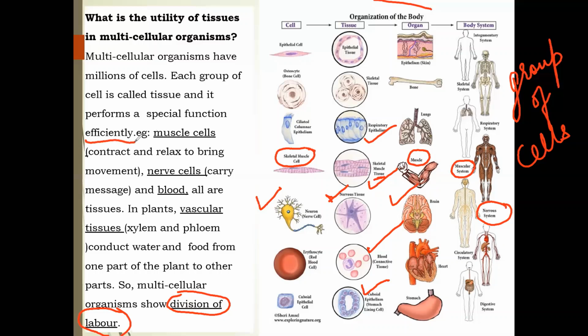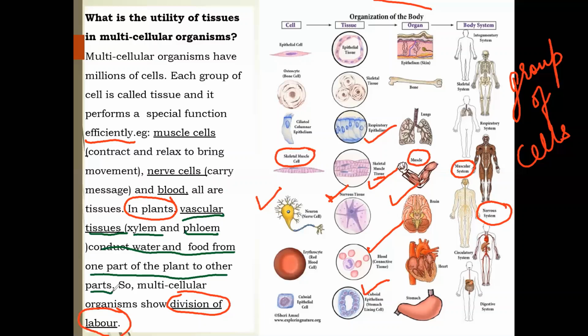Not only animals, but plants also have different types of tissue. We will learn in this video the difference between plant tissue and animal tissue, right? For example, plants have vascular tissue, like xylem and phloem, which conduct water and food from one part of the plant to another.